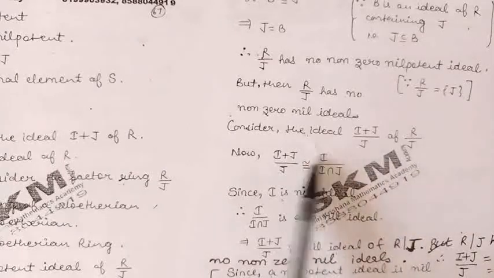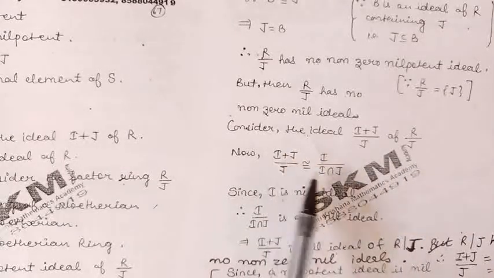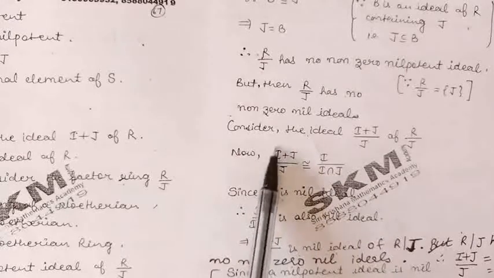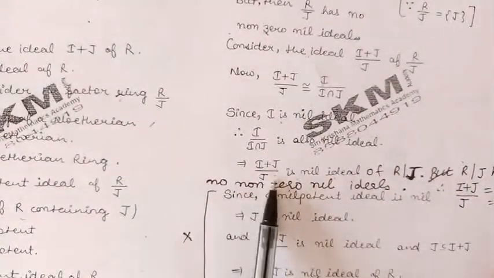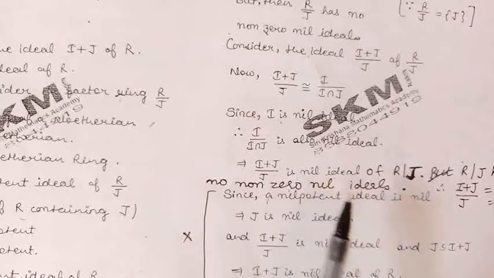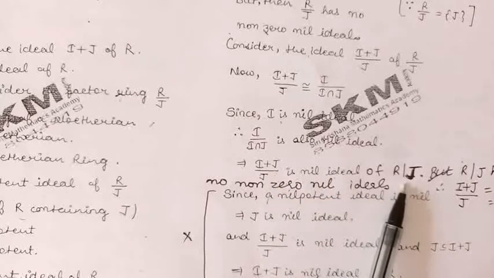This ideal being isomorphic to that ideal will also be nil. So we can say that I plus J by J is a nil ideal of the quotient ring R by J.